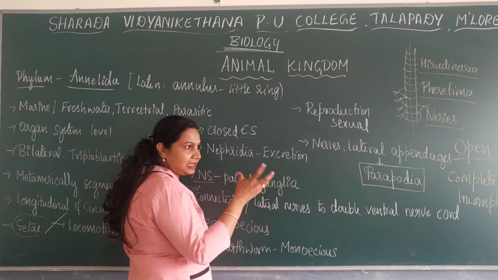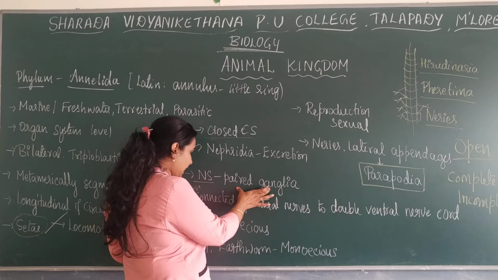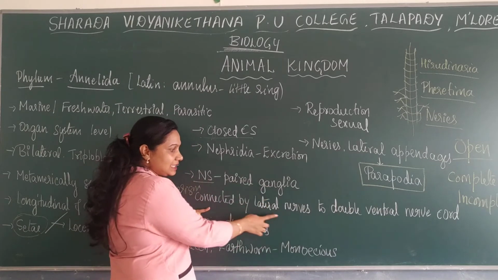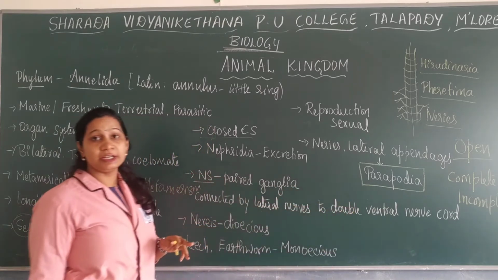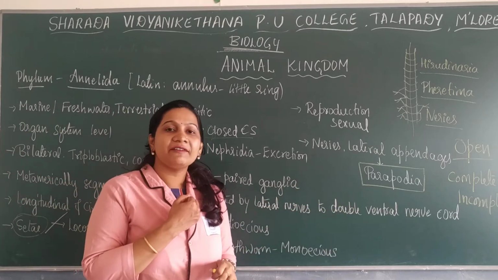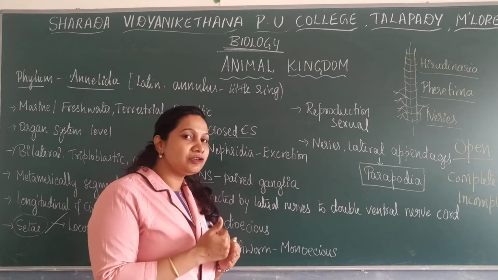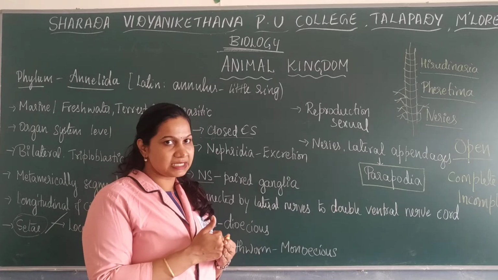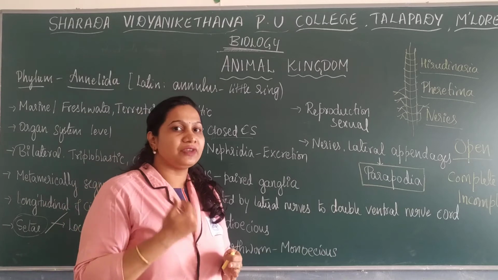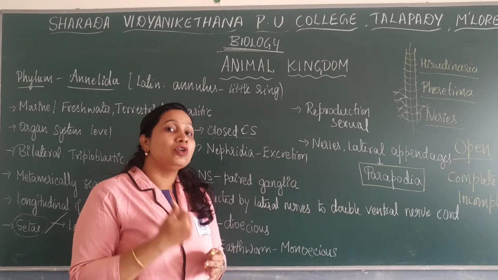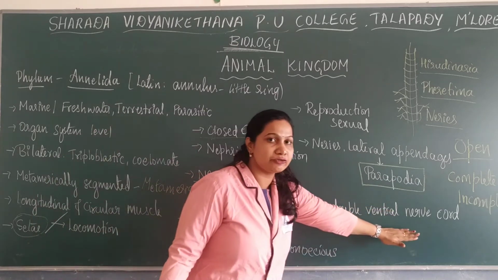Ganglia is nothing but a group of neurons. There are paired ganglia, and those ganglia are connected by the lateral nerves to the double ventral nerve cord. Most of these non-chordates, if the nervous system is developed, will have a double ventral nerve cord. In the case of we human beings, we have a dorsal single nerve cord. So here they have a double ventral nerve cord.